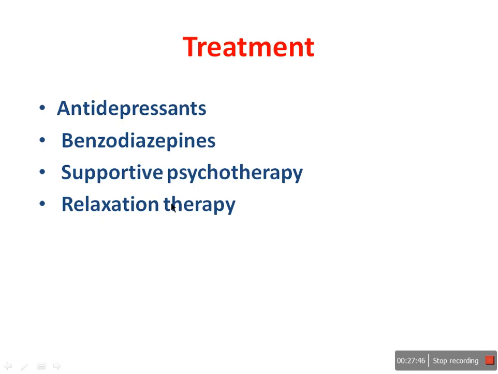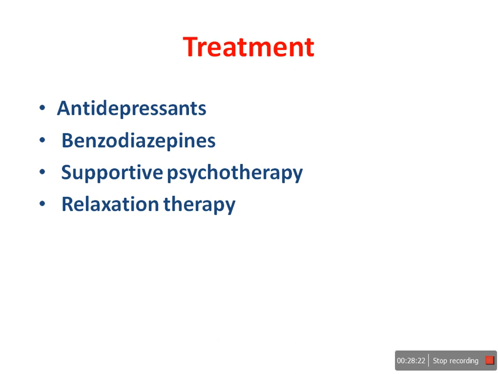So these are the somatoform disorders. The treatment is antidepressant, benzodiazepine, supportive psychotherapy, and relaxation therapy. Once again, I will tell you, neurotic disorder or neurosis means a severe form of psychological disorder. Normally, when a person gets anxiety or stress, he will behave in a normal way. Anxiety is a normal response. But some people, when they get stress or anxiety, respond in an inappropriate way. That is what is called neurotic disorder.